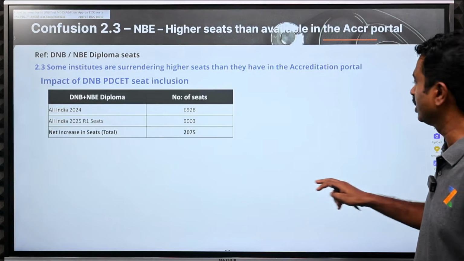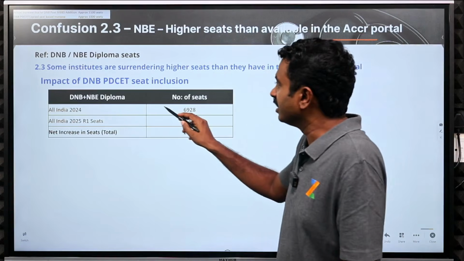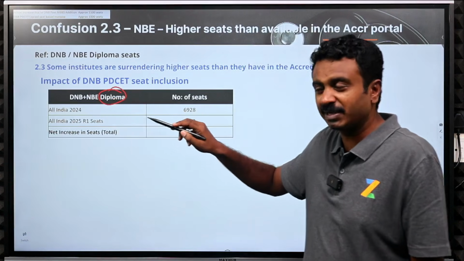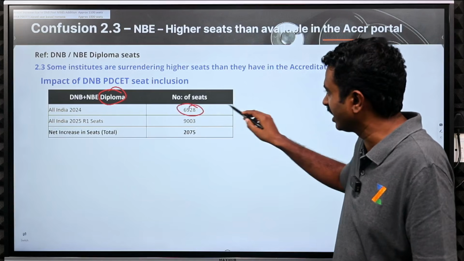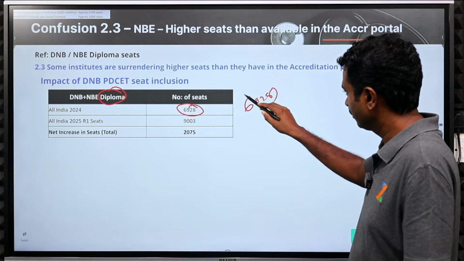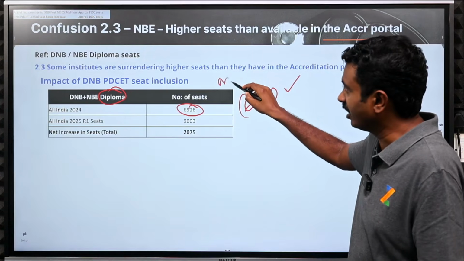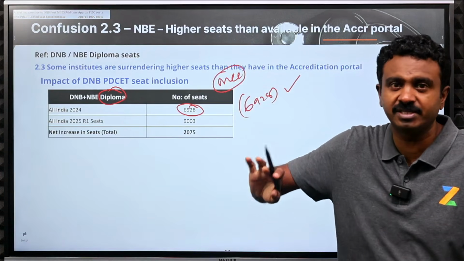Impact of the inclusion: last year we had NBE plus NBE Diploma plus DNB seats. We had 6,928 seats in total in the MCC All India Seat Matrix. This is only the MCC All India Seat Matrix.